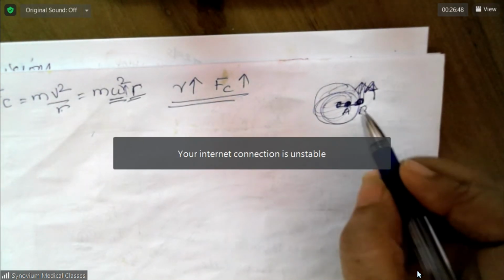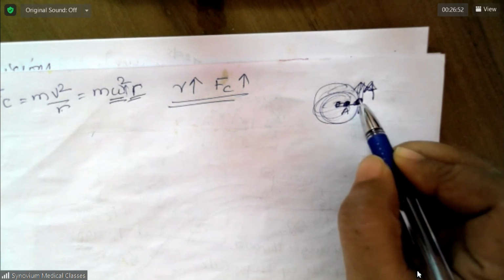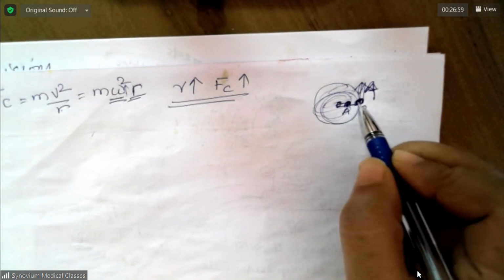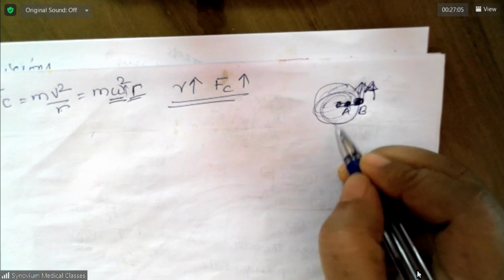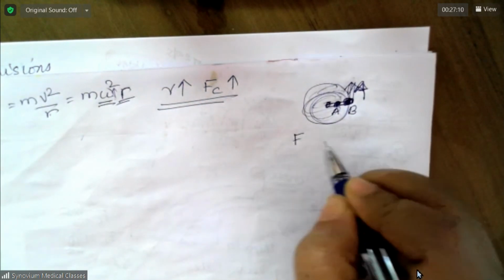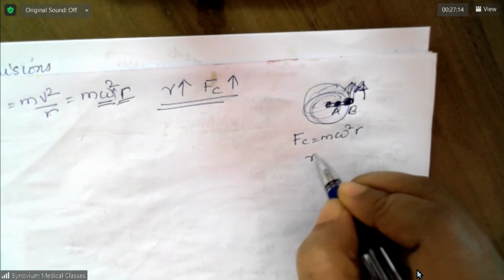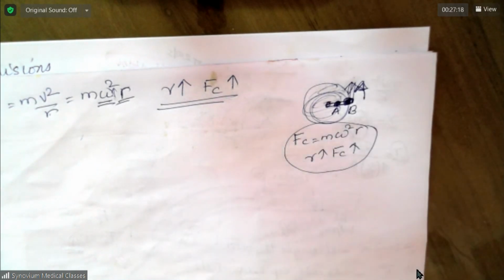Okay, so what should you write? The mud on the edge has a greater centripetal force when rotated, so the mud on the edge will skid off because the distance or the radius is increased. Okay, and you write here F is equal to m omega square r. When r increases, centripetal force increases.